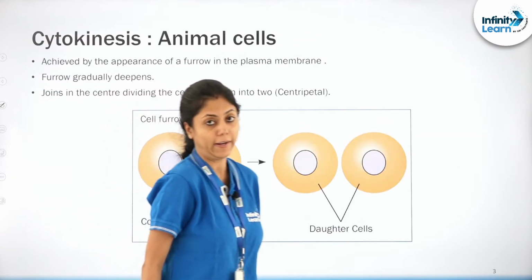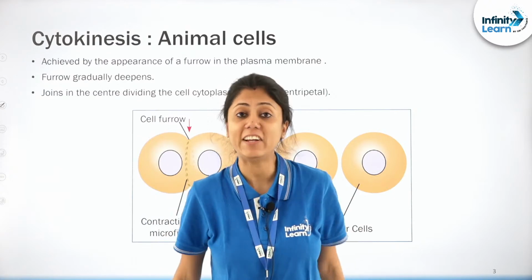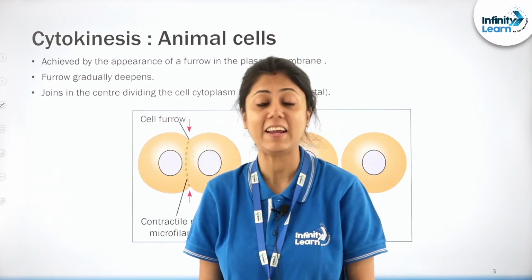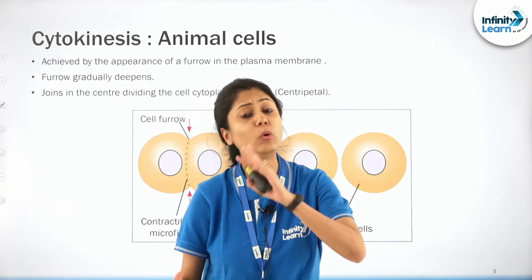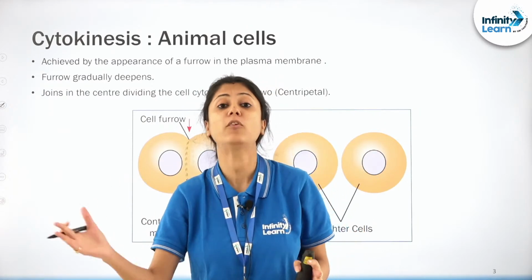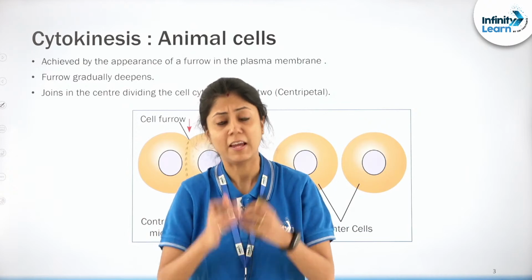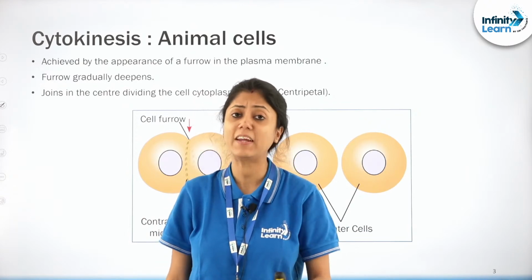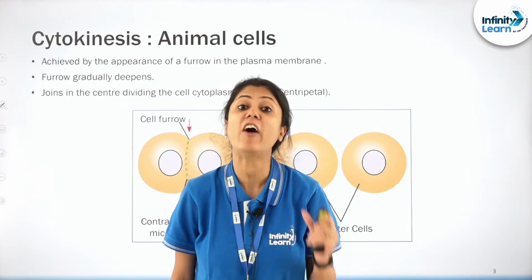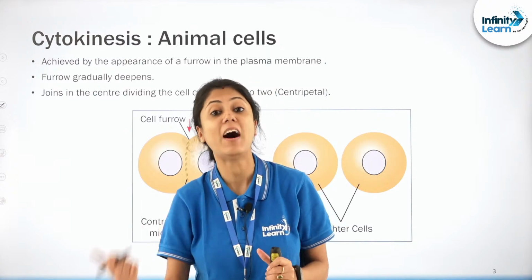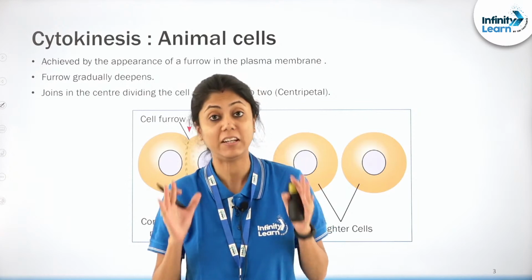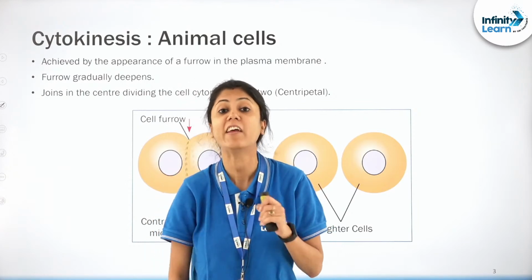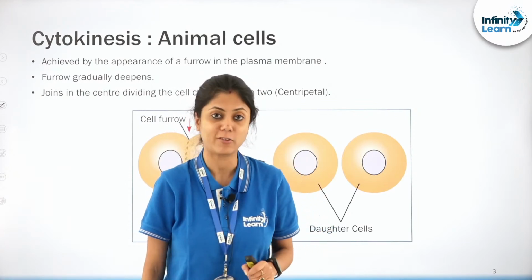So let's move ahead. Now when we are discussing cytokinesis, let me tell you something here. Cytokinesis takes place in two different ways with respect to the cells in which it is taking place. In animal cells, cytokinesis takes place by the cell furrow method, whereas in the plant cells, cytokinesis will be taking place by the cell plate method. Remember this, because both of them are very important from the NEET point of view, right?